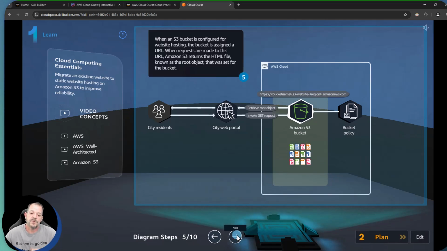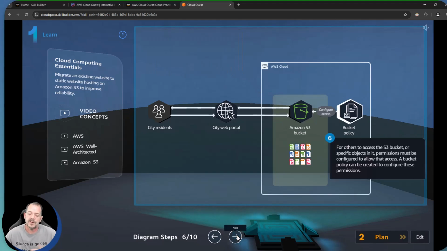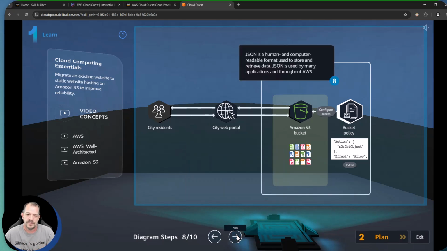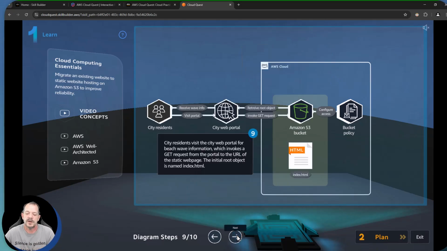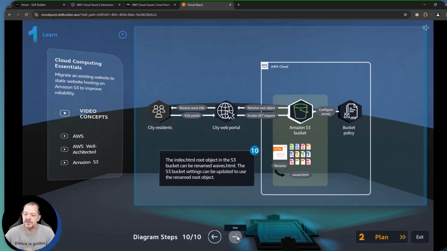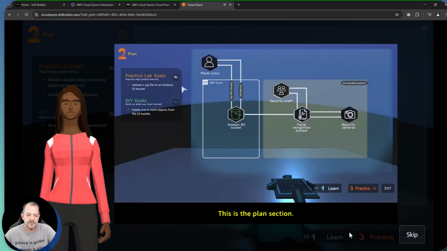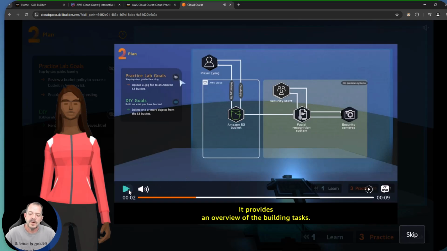So we're just going to fairly efficiently step through these because I do want to get you over to the lab side so I can show you, well, essentially what do I get to do if I use something like this CloudQuest service for cloud practitioner level of knowledge. So that gets us through our 10 steps. All right. And then what we need to do is advance into the practice phase. This is where we'll actually put this into practice.